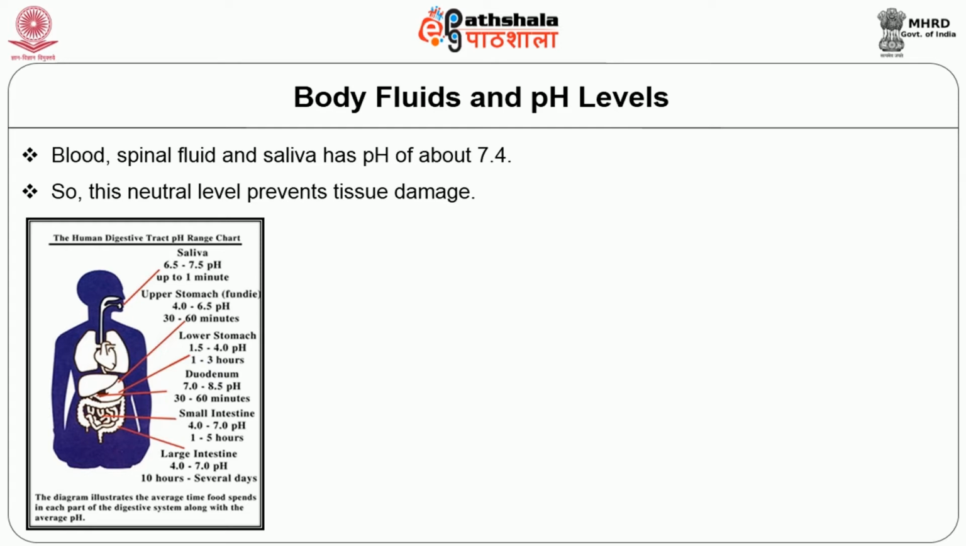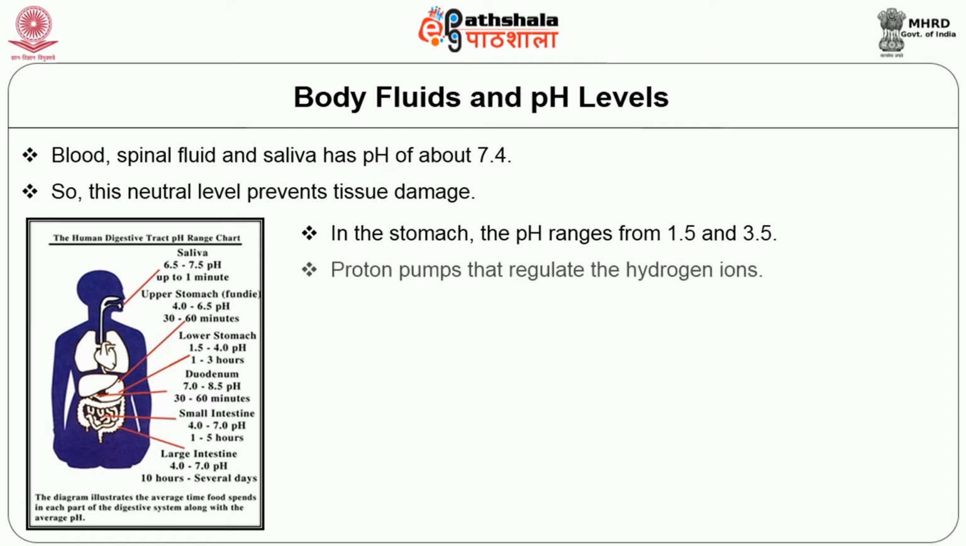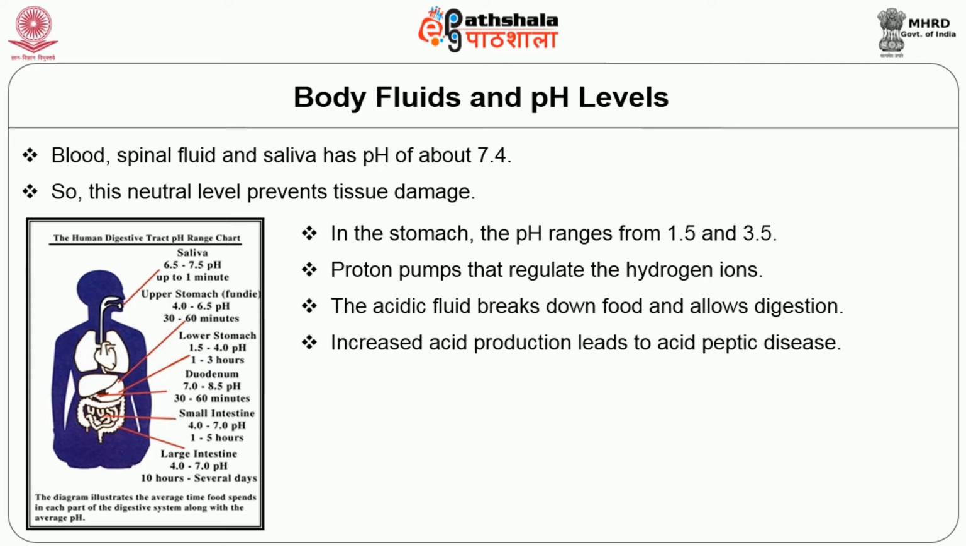After that it reaches the large intestine. The large intestine secretes fluid with a pH of 4 to 7. Here the food material stays 10 hours to several days. In the stomach, the pH ranges from 1.5 to 3.5. This is highly acidic, due to the proton pumps present in the stomach layers that regulate the hydrogen ions. This acidic fluid breaks down food materials and allows digestion.